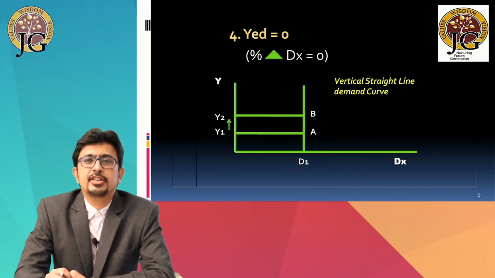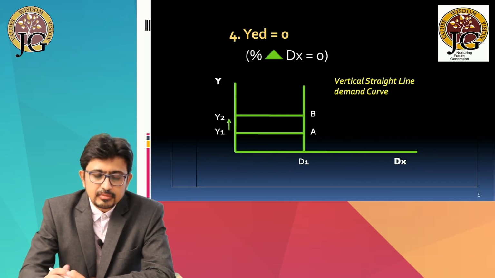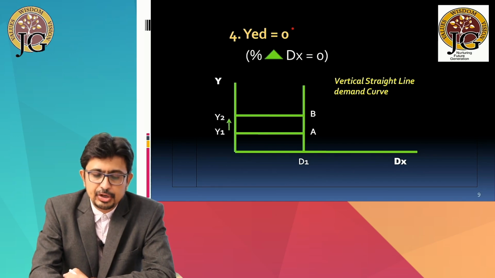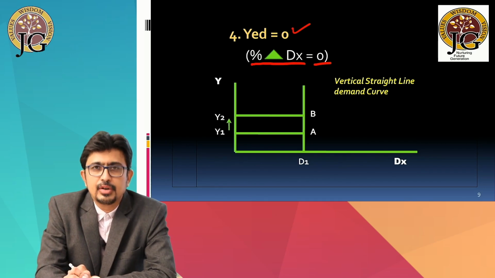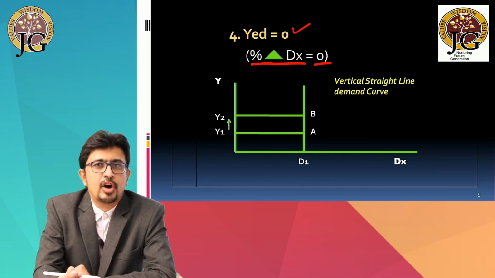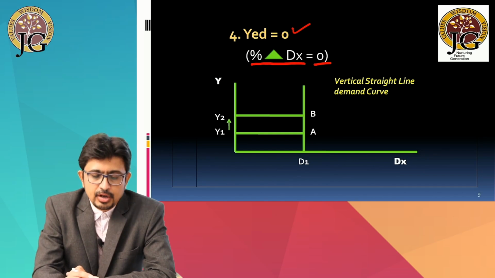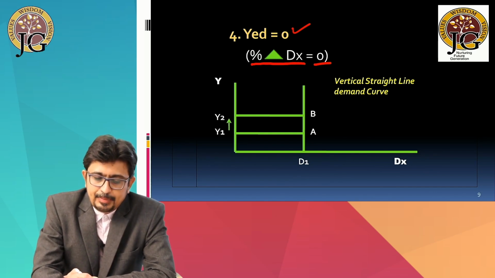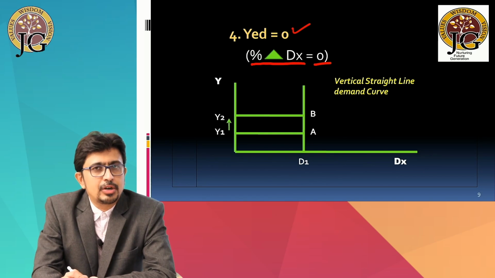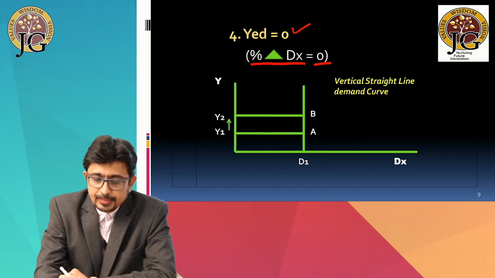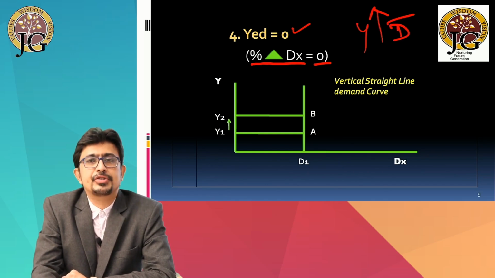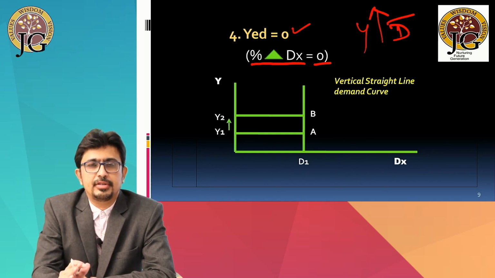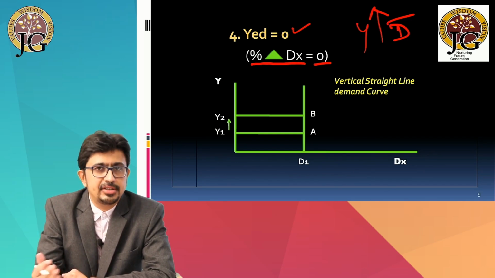The next is income elasticity equal to 0, that is perfectly income inelastic demand. Now your answer can be 0 only when the numerator in the formula is 0. So what was the numerator in our formula? The percentage change in demand. So my condition is that the percentage change in demand should be equal to 0. In other words, even if the income increases, the demand should remain constant. Now when demand remains constant, it means that there is 0% change in the demand.